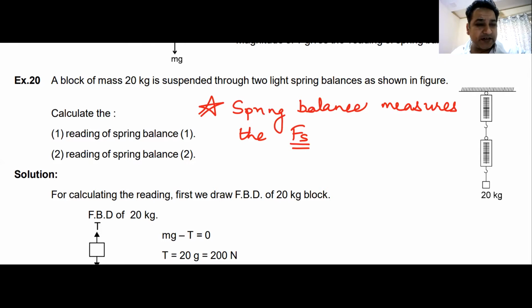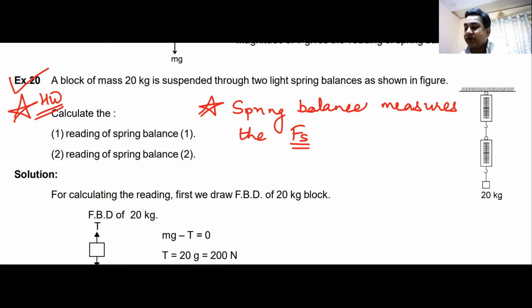Can I have some raise hand that we understand this, sir? Spring balance only measures the spring force, and in most of the cases that spring force is equal to the weight of the block.